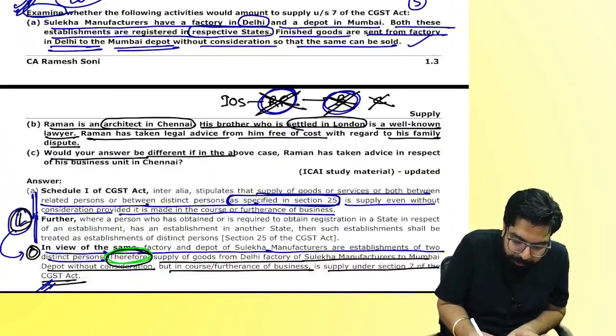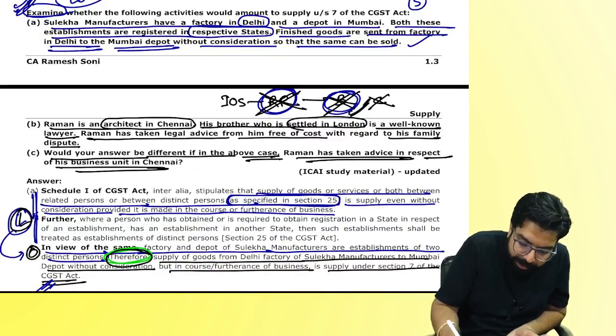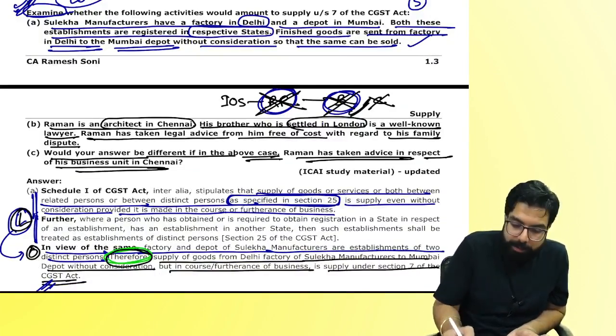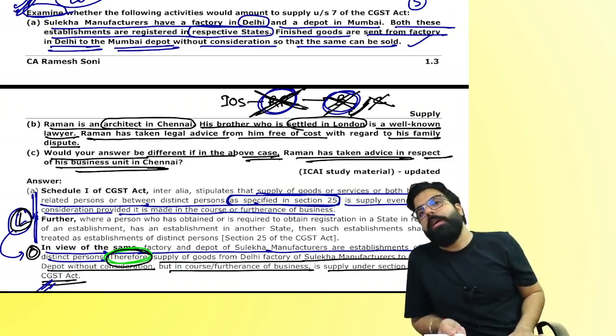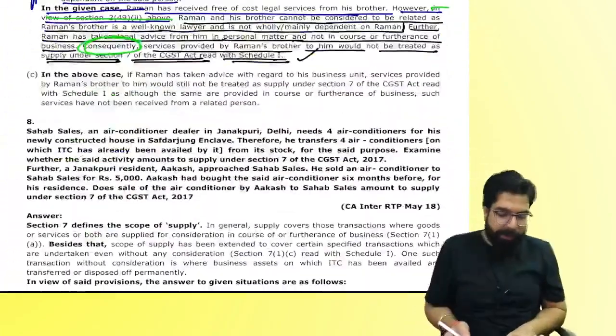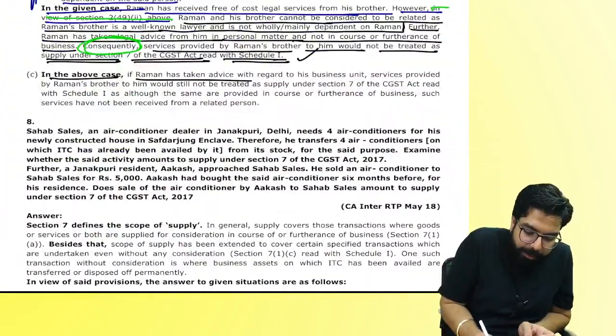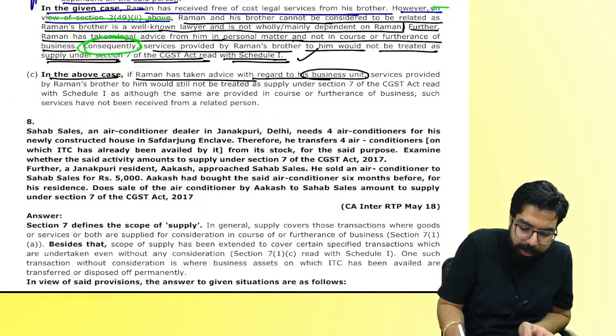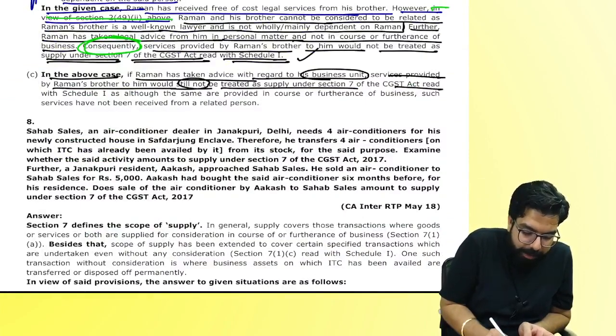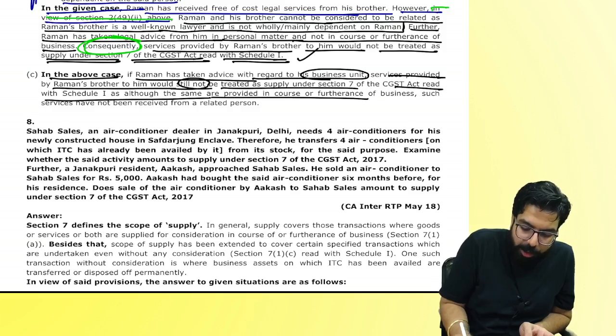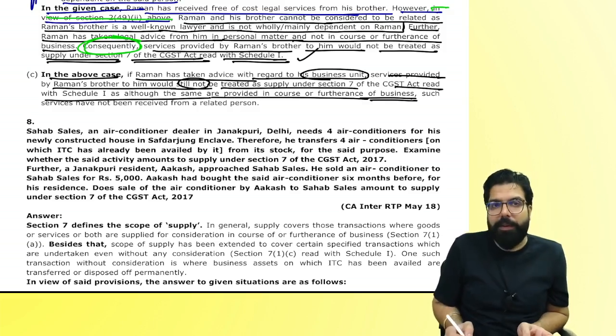Would your answer be different if, in the above case, Raman has taken the advice in respect of a business unit? So what, business unit? Still, what is the problem? It is not from a related person. Hence, you can say, sir, in the above case, if Raman has taken the advice with respect to business unit, the service provided by Raman's brother would still not be treated as supply. Why? The same is not provided in the course of furtherance of business.